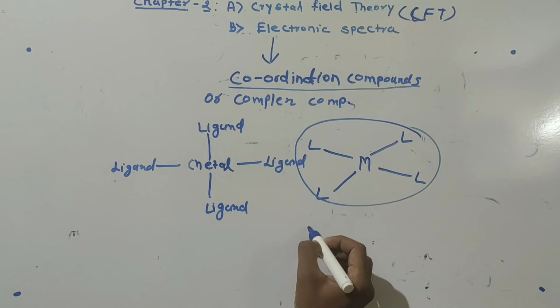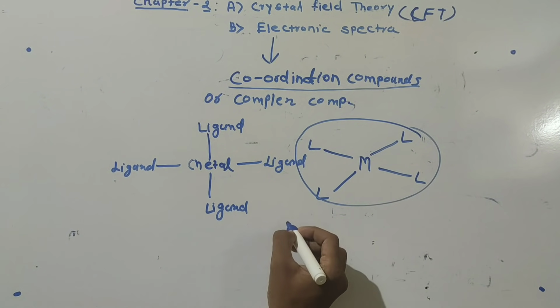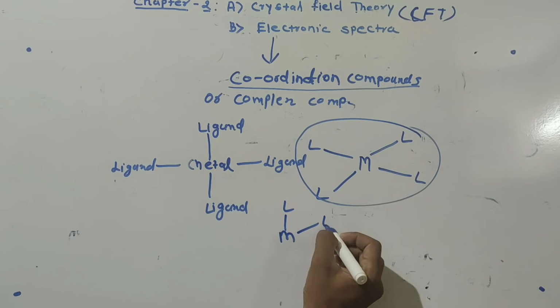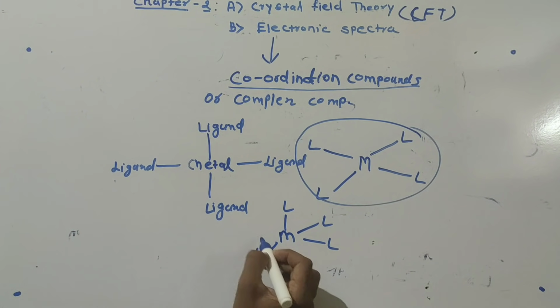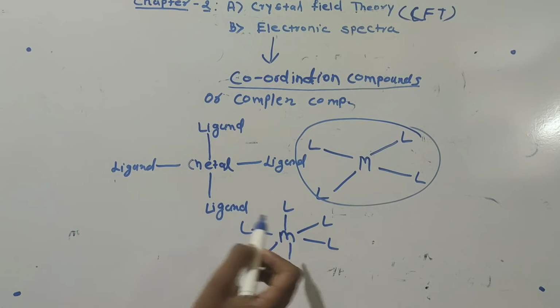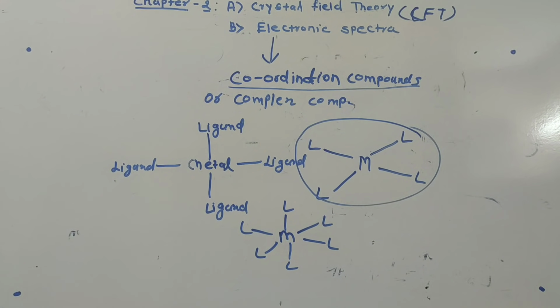Suppose here is the metal and this metal is attached with, say, 6 ligands. This compound is called a coordination compound.